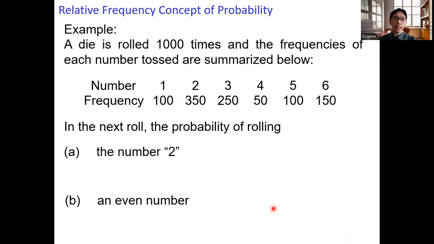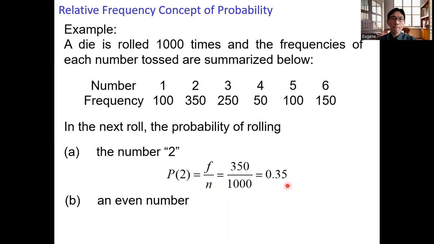So let's take a look at part A, the probability of rolling the number 2. So here the probability of rolling the number 2 is equal to, okay, what is F? F is the frequency that we get the number 2 out of the 1,000 rolls. In this case, F is equal to 350 over the total number of times we roll the die. So here N is equal to 1,000. So upon calculation, the probability of rolling the number 2 in the next roll is equal to 350 divided by 1,000, which is equal to 0.35.